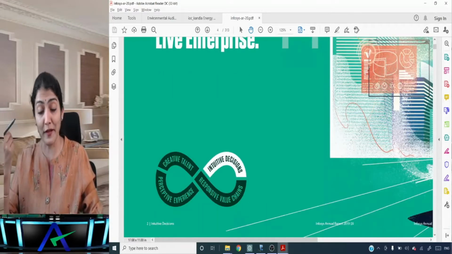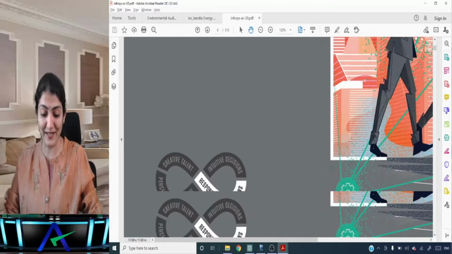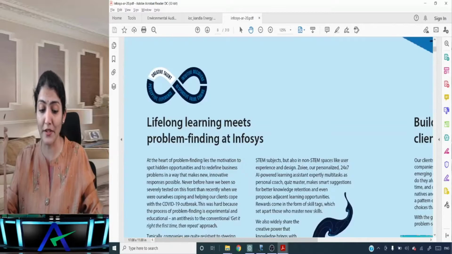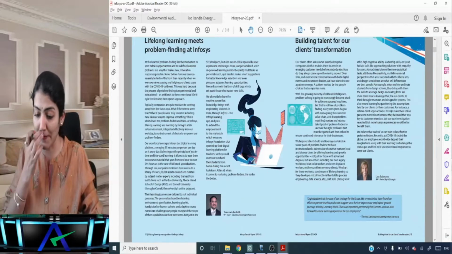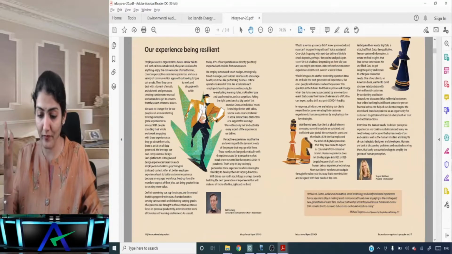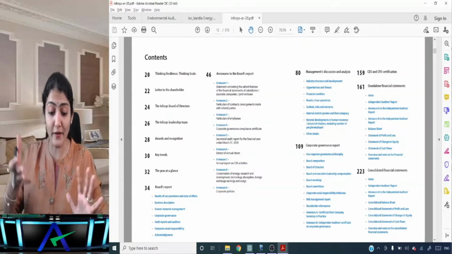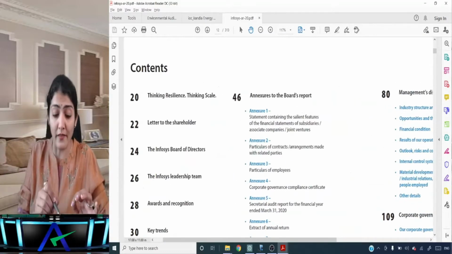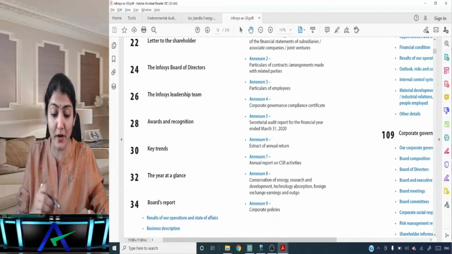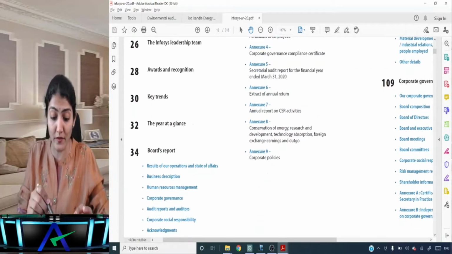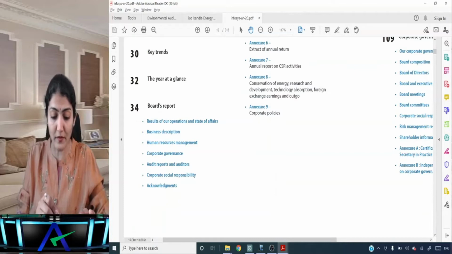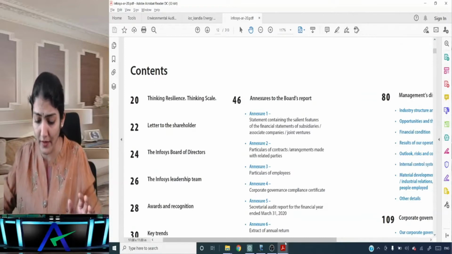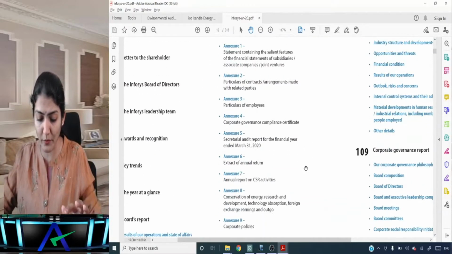So a report could be of 1 page also, a report could be of any number of pages also. So for us, the entire happenings in the company during the year is what is discussed in these reports over here. Right, so see contents, these are the contents of the report. So the thinking resilience, thinking scale, letter to the shareholder, the Infosys board of directors, leadership team, awards, key trends, year at a glance, board's report, corporate social responsibility, audit report, auditor, annexure to the board's report, so many annexures given to the board report also.